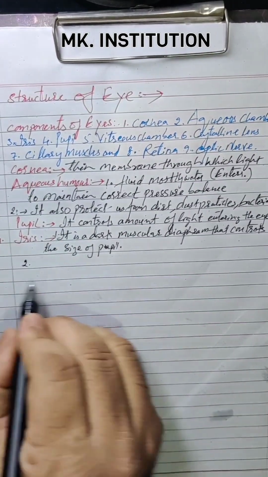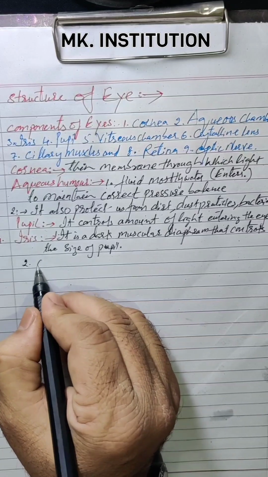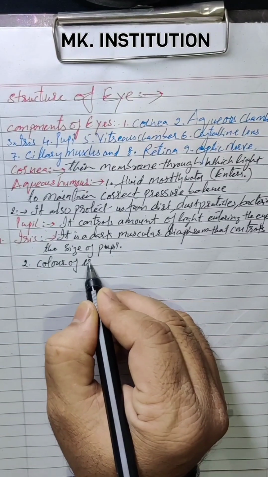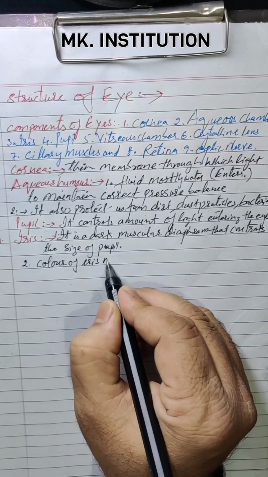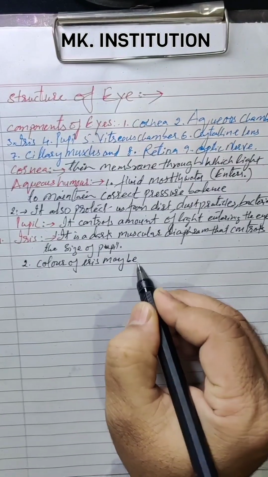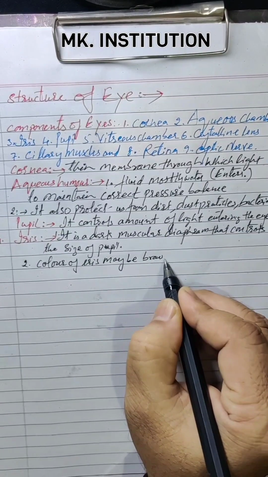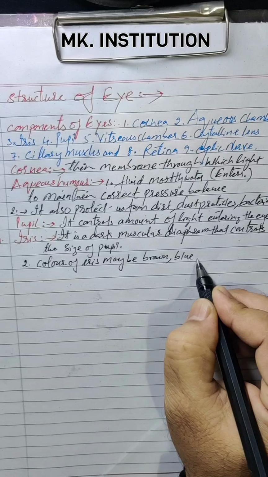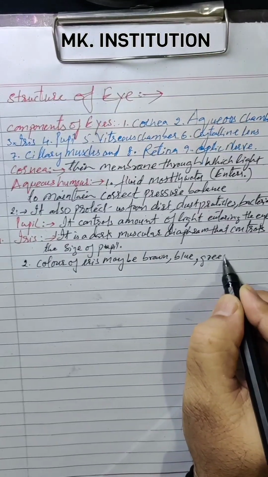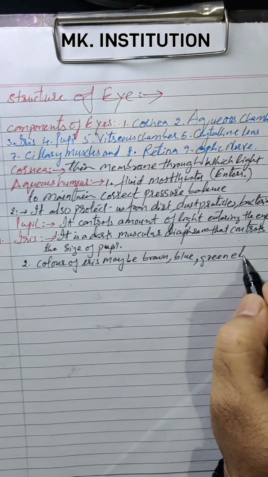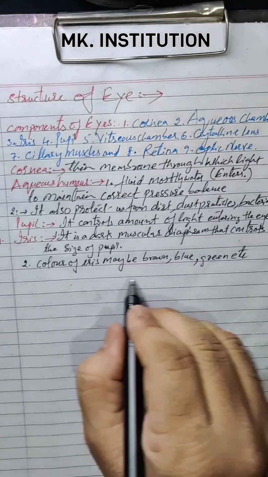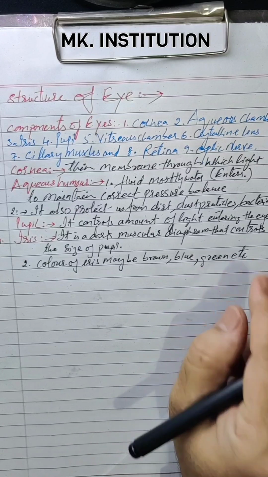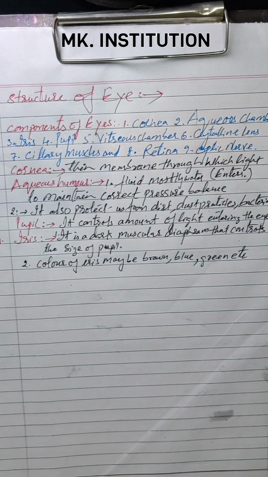That is the first point. Second point, color of the iris. The color of the iris may be brown, different colors are there. Brown, blue, and green, etc. I think everybody has seen these colors, isn't it? Brown color eyes. The iris color will be brown, blue, green, etc. This is about the iris.